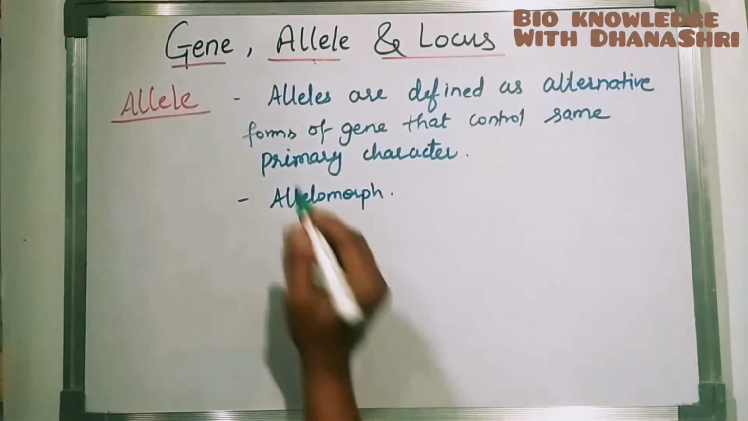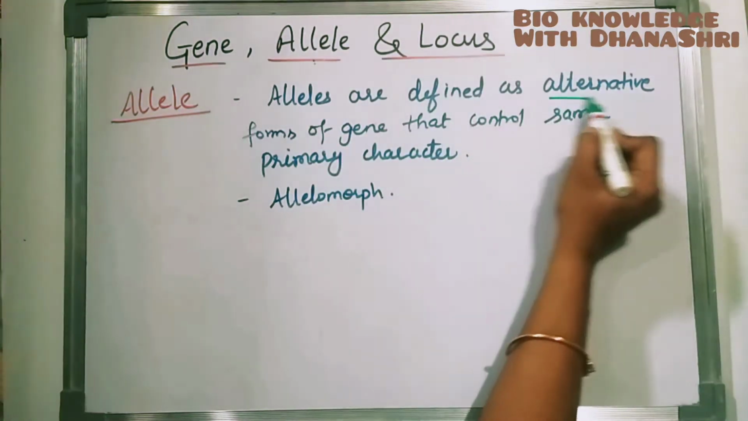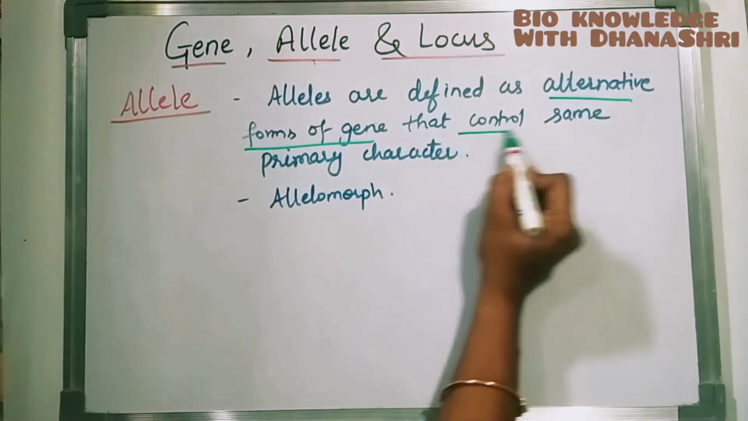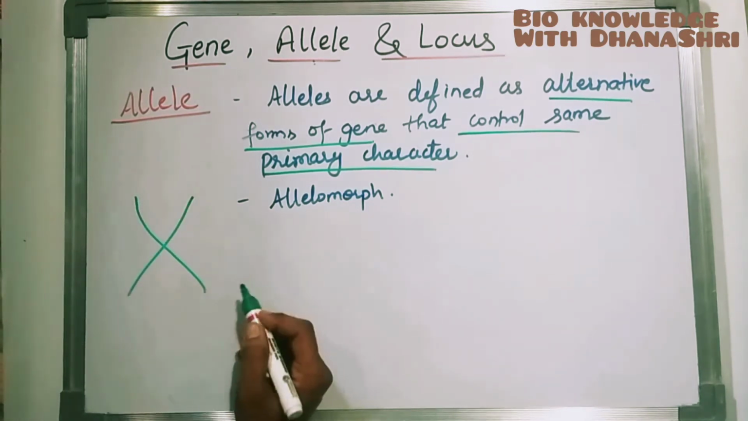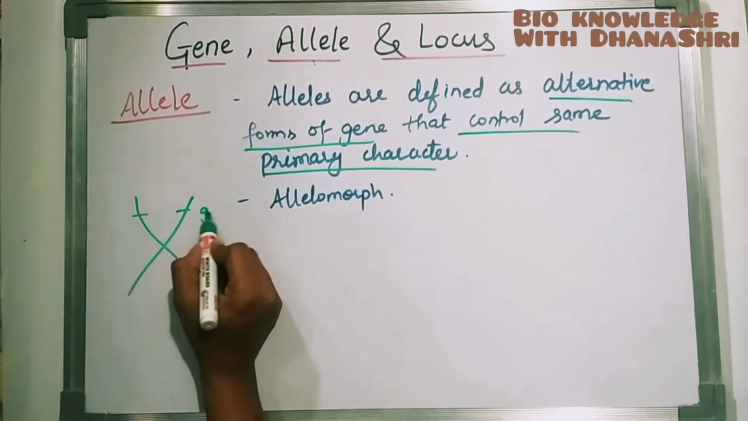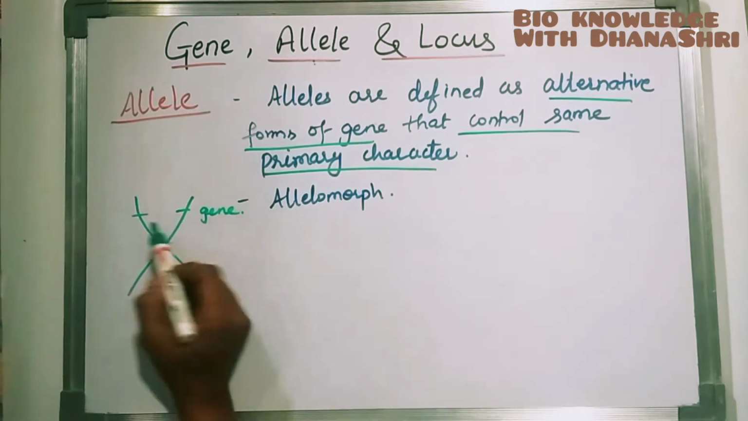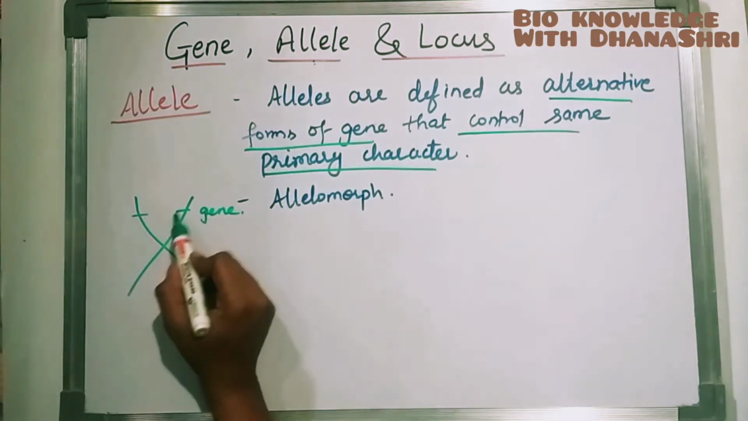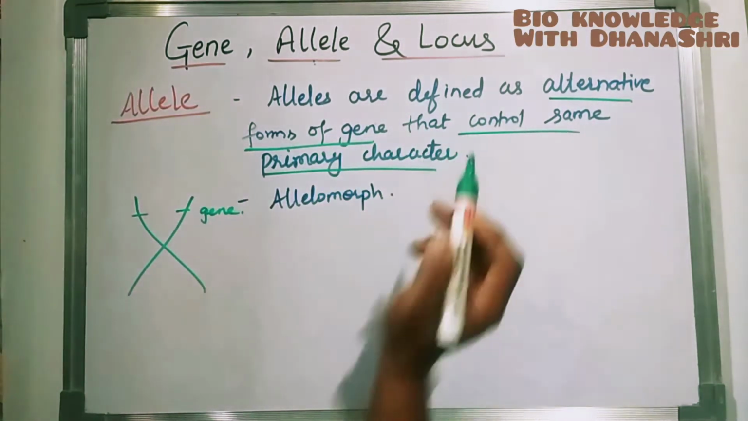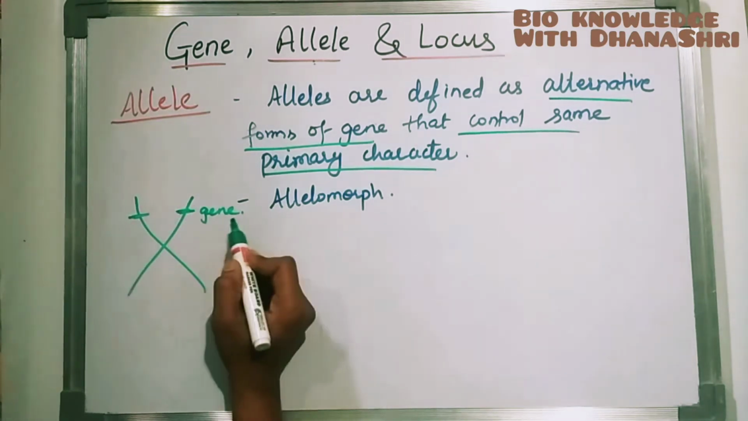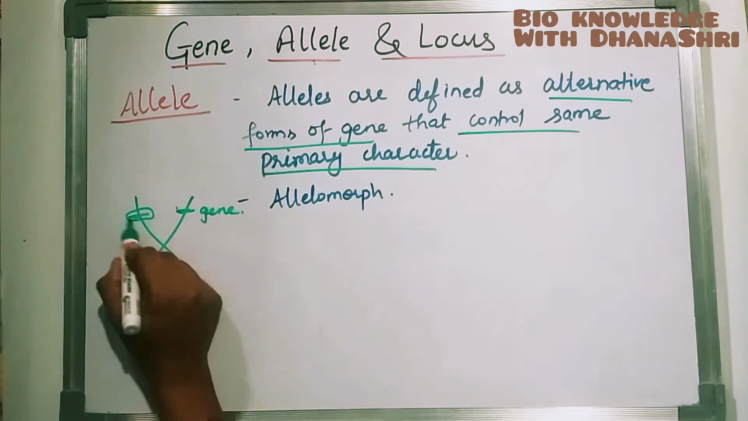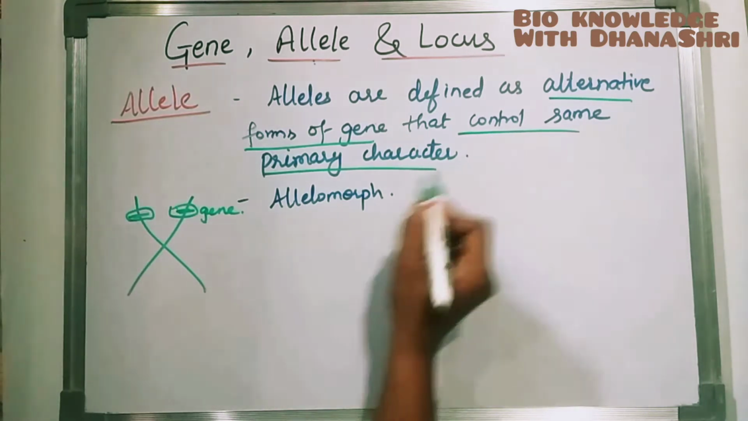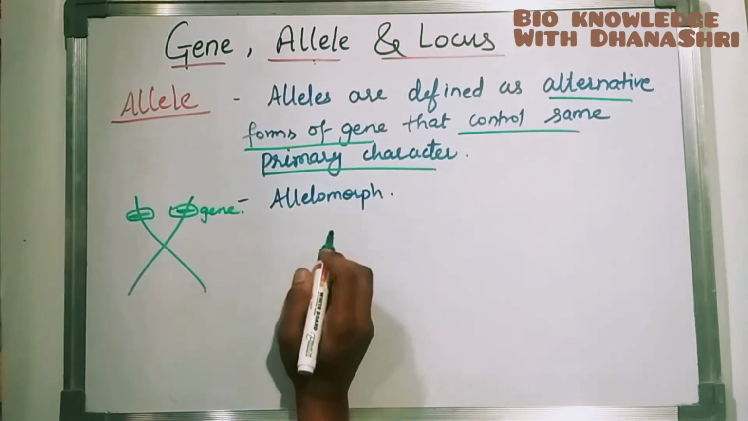So alleles are what? Alleles are defined as alternative forms of gene that control the same primary character. On the chromosome, this is a gene. So alleles are defined as alternative forms of gene. So how can you define allele? These are the alleles that control the same primary character.